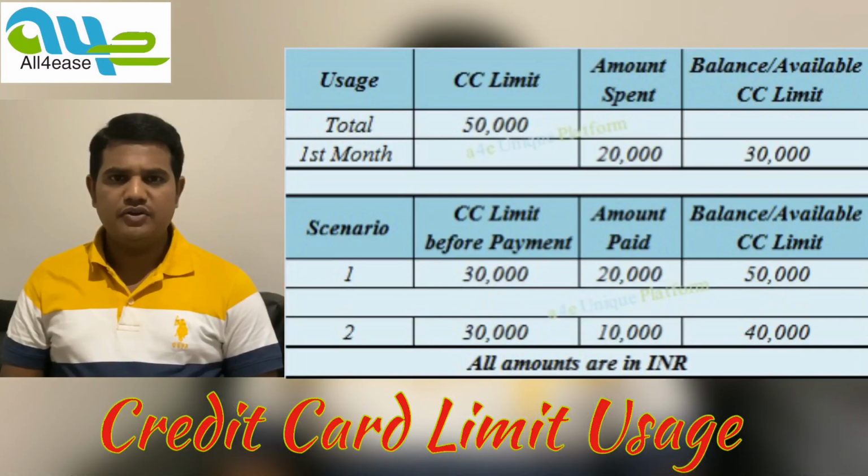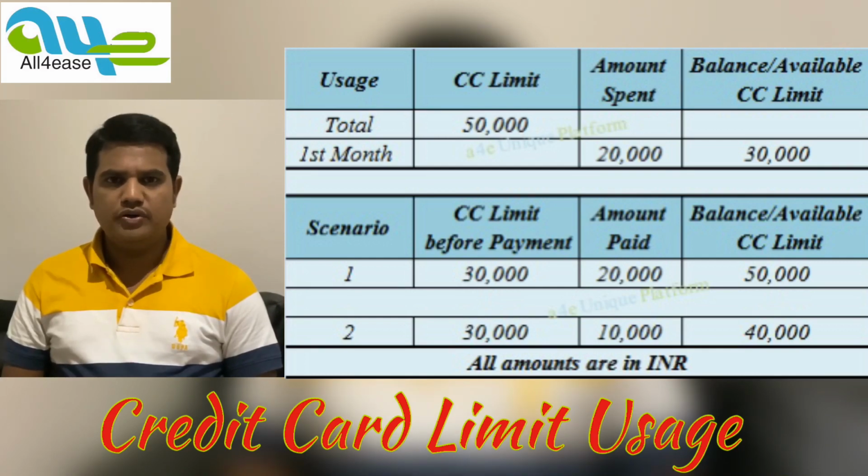I hope you got clearly how the billing system of credit card works. Next, we can see about credit card limit usage. I am considering you have a credit card with a limit of 50,000 rupees. First month, you have spent 20,000 rupees, so the total billed amount would be 20,000 rupees. Balance credit card limit will be only 30,000 rupees.